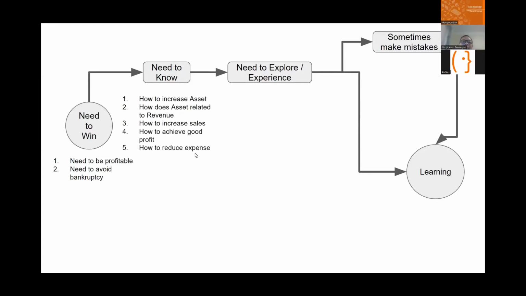How to reduce expenses. And from there, they can experience and explore in the game, such as changing the retail price. They can also open multiple stores. They can also change the rental contracts. They can reduce the overflow fee, supposing there is an overflow in the capacity. They can also lower the cost by buying in bulk. See, these are the things that they can explore and experience.